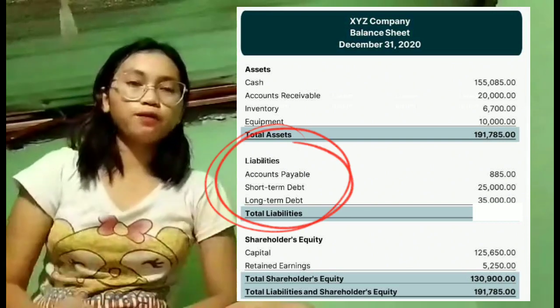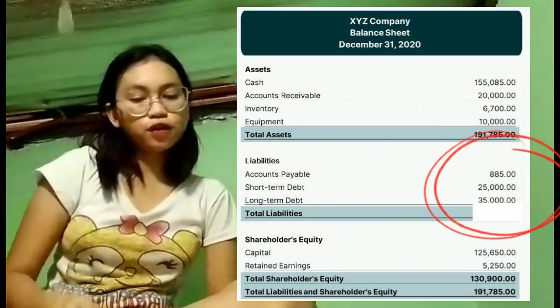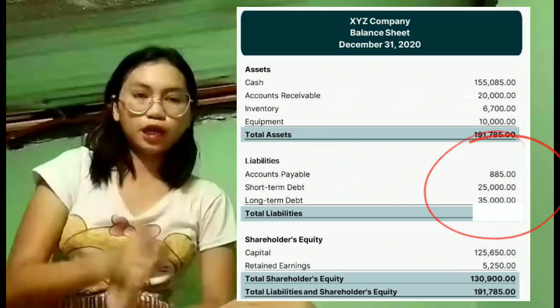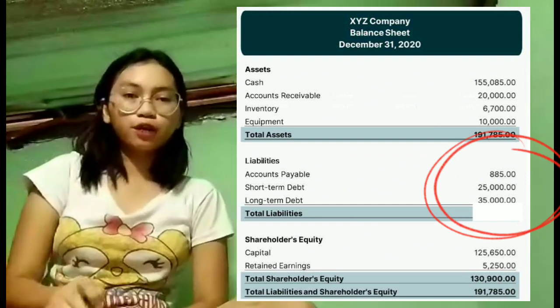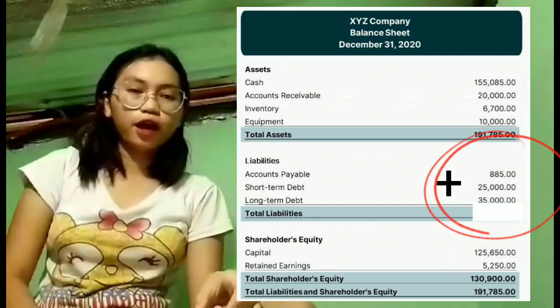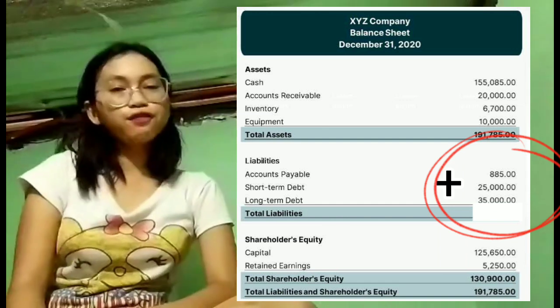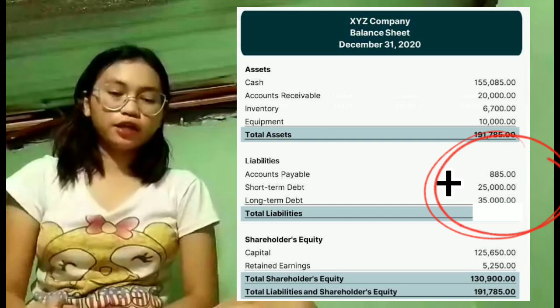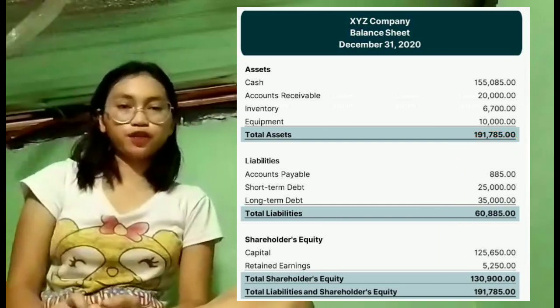And for liabilities, we have accounts payable, short-term debt, and long-term debt. Accounts payable is 885, short-term debt is 25,000, and long-term debt is 35,000. Same as with the assets, we add them: 885 plus 25,000 plus 35,000 is equal to 60,885.